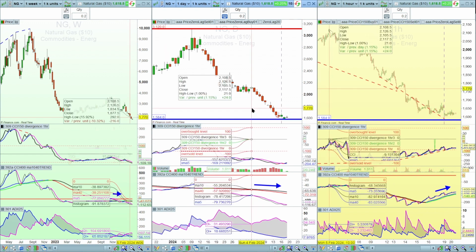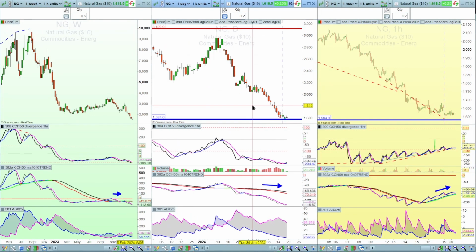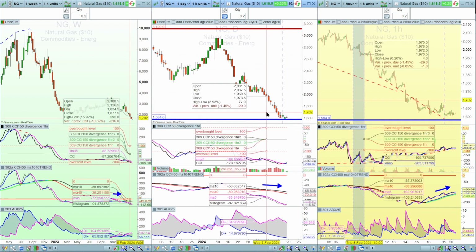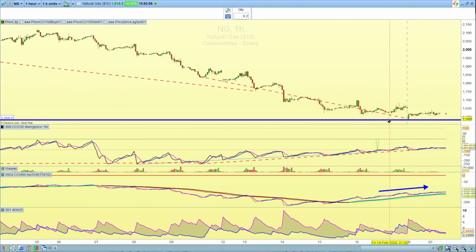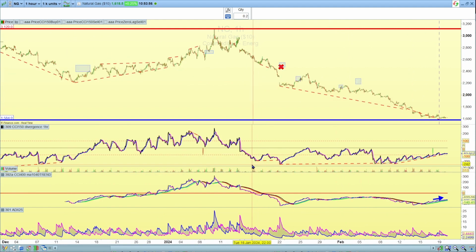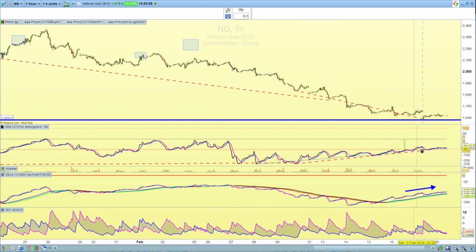These support resistance lines that I draw are typically representative of changes, typically with the Elliott wave changes. I don't follow the Elliott wave strictly in terms of the up and down steps, but I just give you these support resistance lines as a directional area where they may change. On the hourly, you can see there more closely, we had a few bullish divergences playing out, and we've currently got this bullish divergence on the CCI 150 versus lower lows on the price, and that's possibly starting to bounce off that new support.